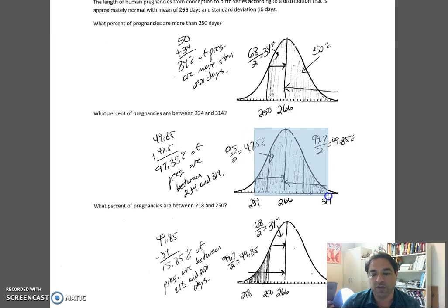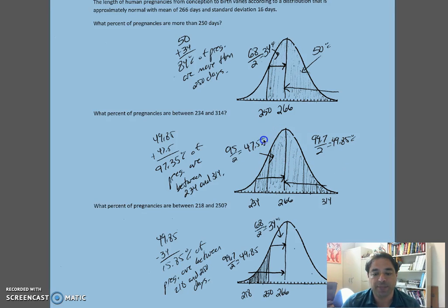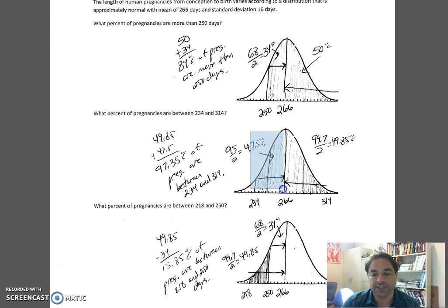So remember, we're looking for all of this. But we do it edge of the shaded to the center. So this piece here, 234 falls in the 95. We're not doing the whole 95. We're only doing halfway. That would be 47.5. Be careful on this side. We're going to 314. We're not going the whole way, only to 314.